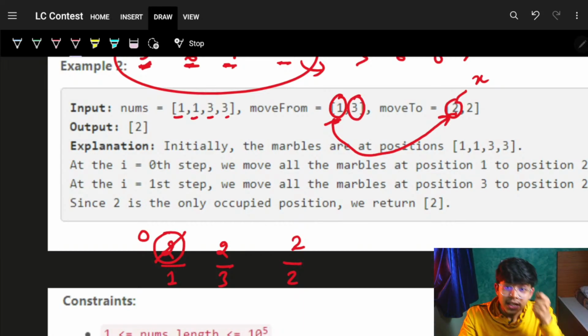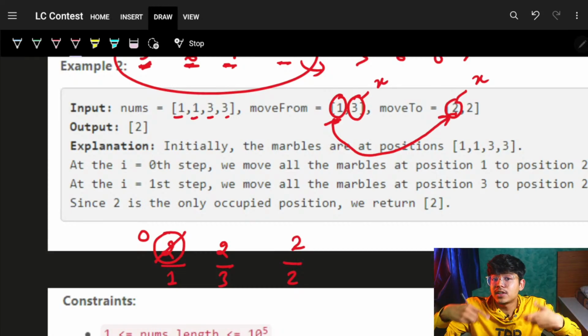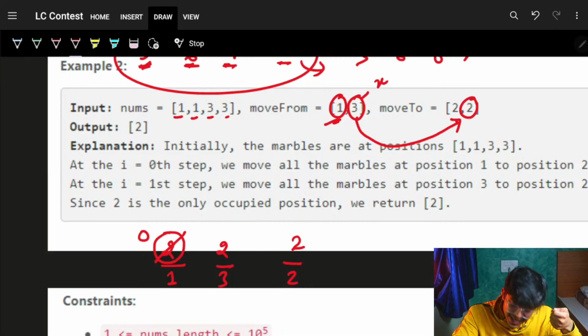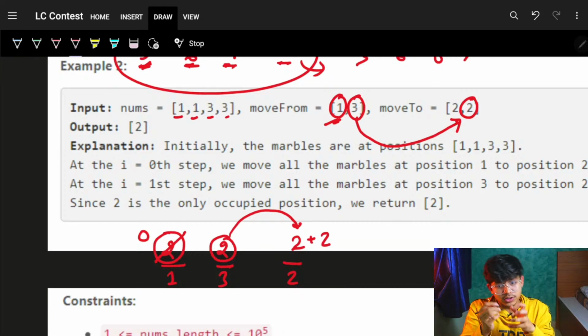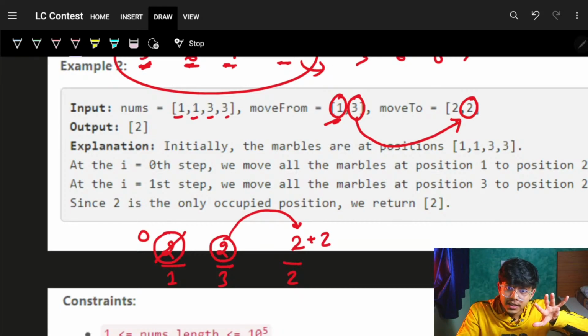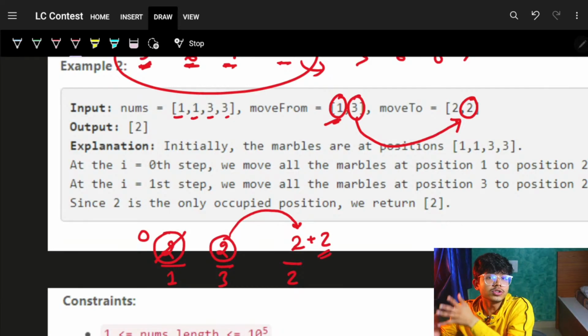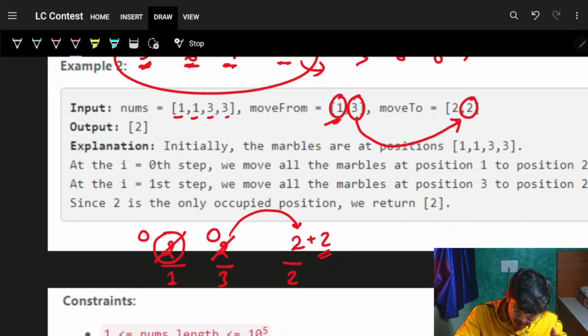Now as soon as location 3 came in, I know all the marbles at location 3. Let's say I have X marbles at location 3, and I shift all these X marbles to location 2. So I had 2 marbles; add these 2 marbles at location 2, because location 2 already had 2 marbles from location 1. Again for 3 it came into the picture, so again just keep on adding those marbles at location 2. Again, as location 3 is gone, the marbles at location 3 are gone.